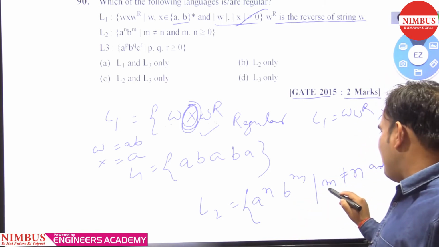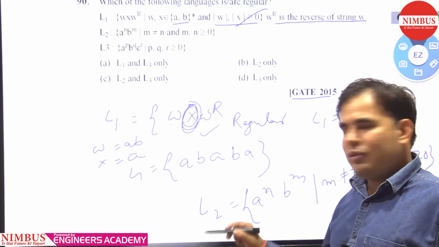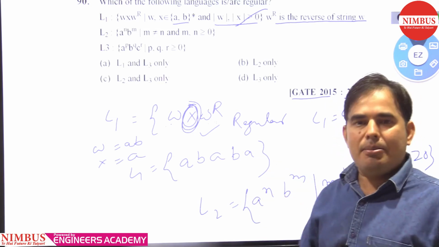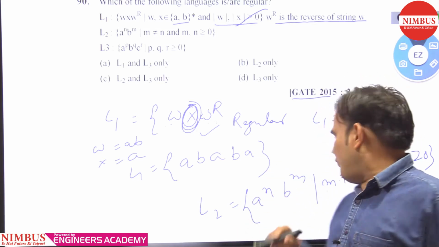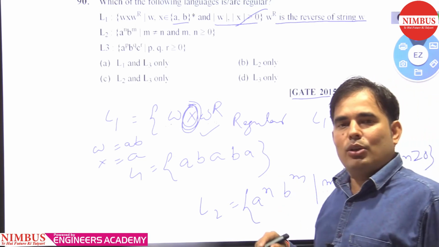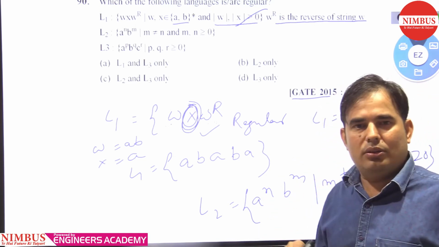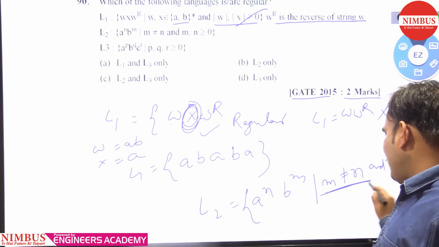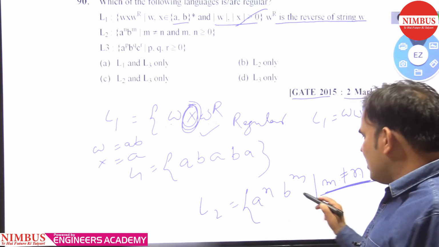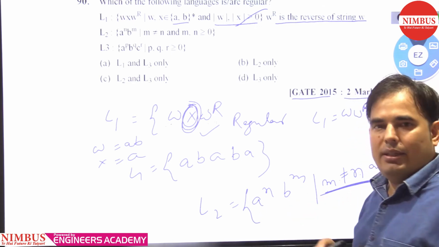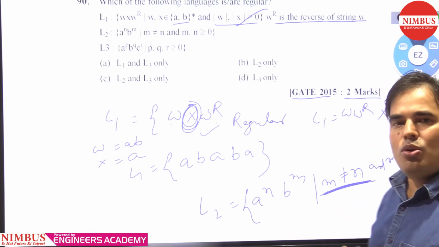It is saying m not equal to n. Whenever we write a string, it will compare whether the number of A's is equal to the number of B's or not. So every time there is a comparison between A and B, just because of this m not equal to n.